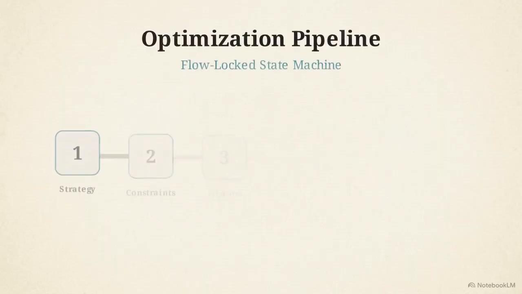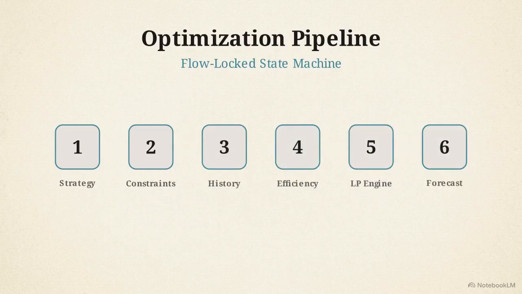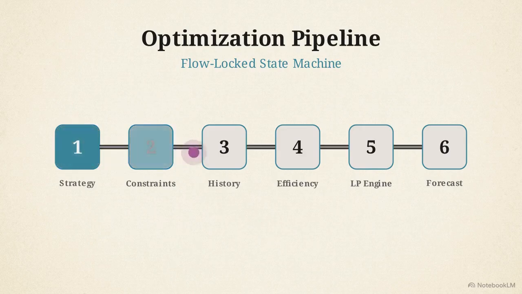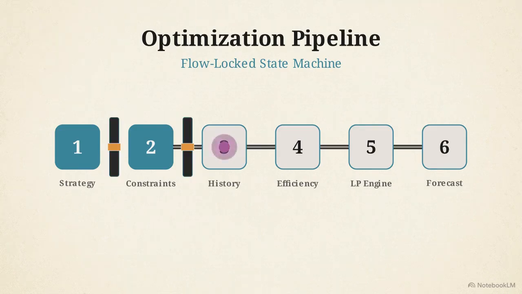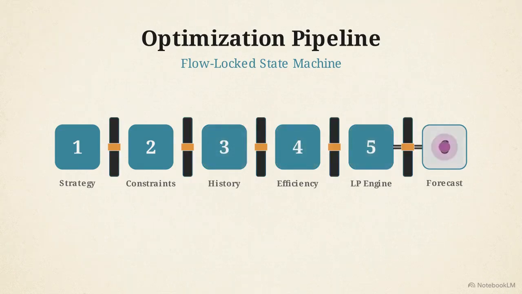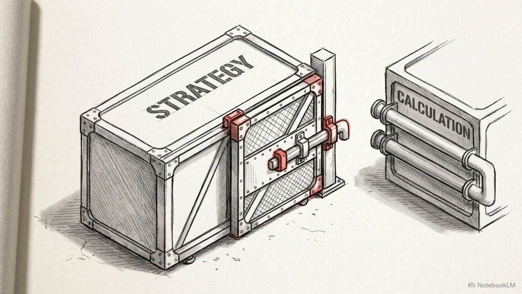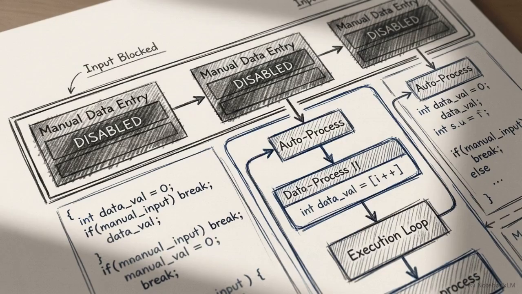This custom Python application organizes the optimization process into a pipeline with 6 distinct modules. It operates as a flow-locked state machine. Users must complete current parameters before moving forward. Once data passes, the gate locks shut behind it. This strict unidirectional flow serves a specific mechanical purpose. It forces the complete isolation of human strategic intent from the machine's mathematical calculation. Physically separating what the business wants from how the algorithm calculates the answer prevents informal, unstated assumptions from corrupting the